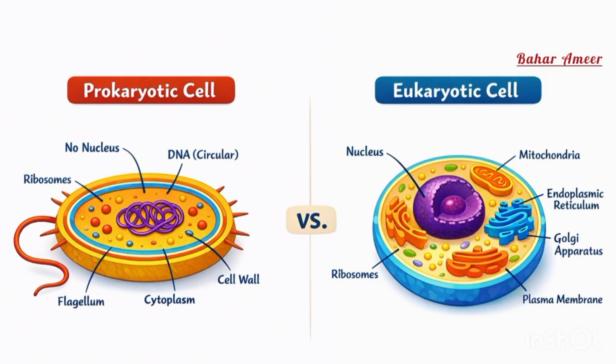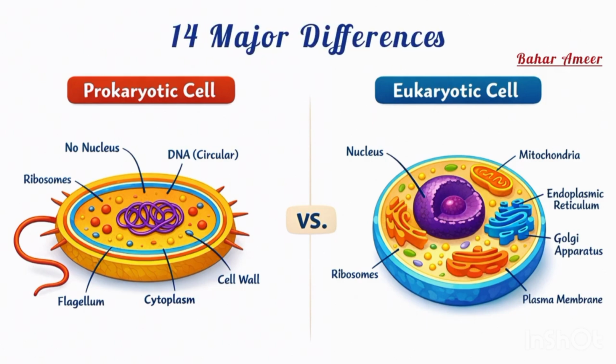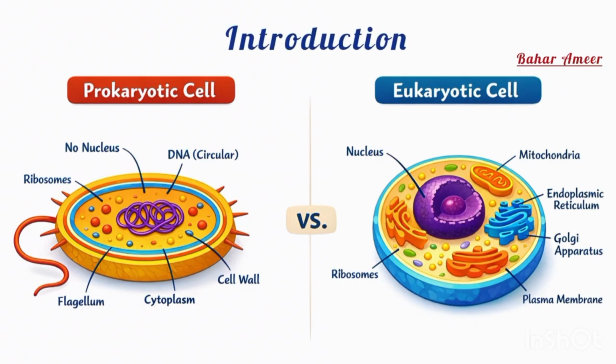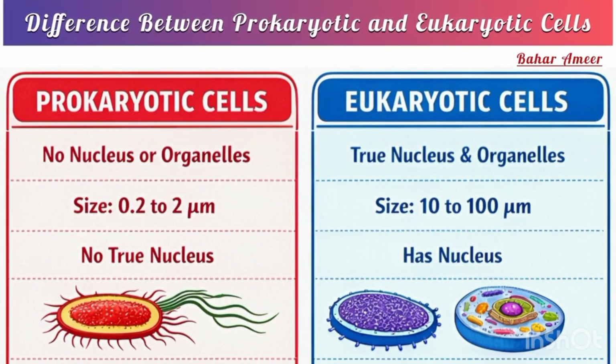In this video lecture, we will explore 14 major differences. Let's start to discuss about it. First thing is introduction. As we know, all living organisms are made up of cells, which are the basic unit of life. Cells are mainly divided into two types, prokaryotic cells and eukaryotic cells. Let's talk about its difference.